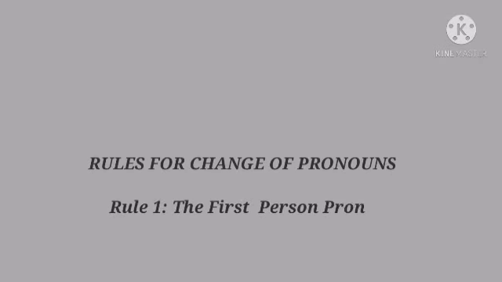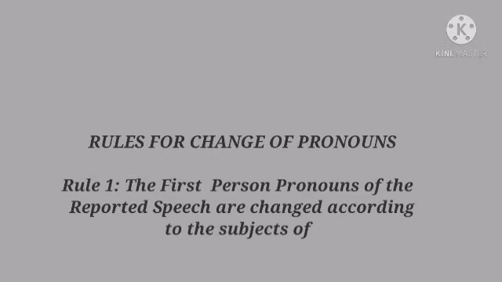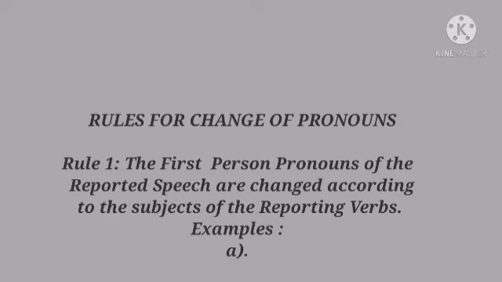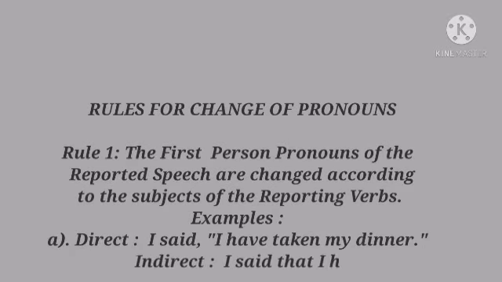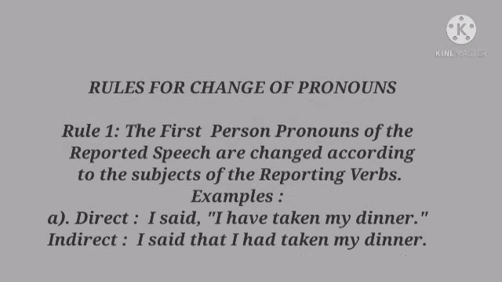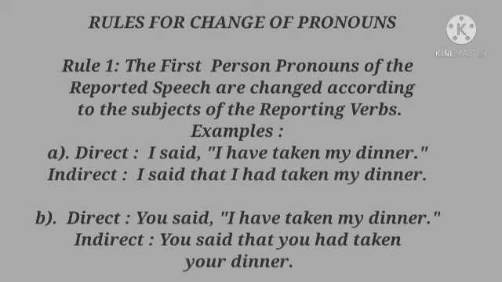Rule number 1. The first person pronouns of the reported speech are changed according to the subjects of the reporting verbs. Examples: I said, I have taken my dinner. Direct speech goes like this. But in indirect, we write, I said that I had taken my dinner.